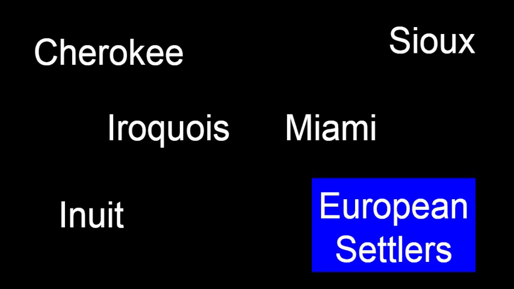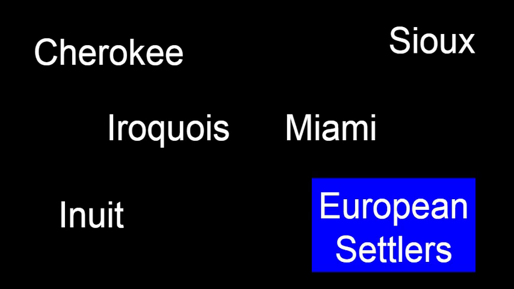The last group that we're going to talk about are European settlers. The European settlers arrived in North America after Christopher Columbus landed in the New World. After Columbus's landing, several waves of European settlers came. Sometimes European settlers and the Native Americans that were living here got along with each other. They cooperated, whether it was through trade or just social gatherings. Other times there was conflict between the Native Americans and these European settlers, sometimes resulting in war.